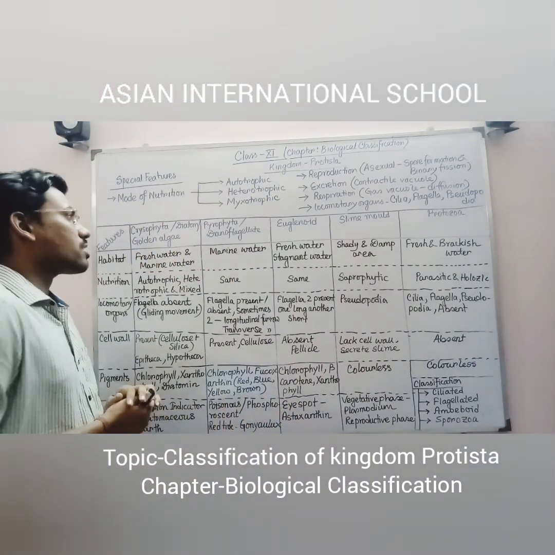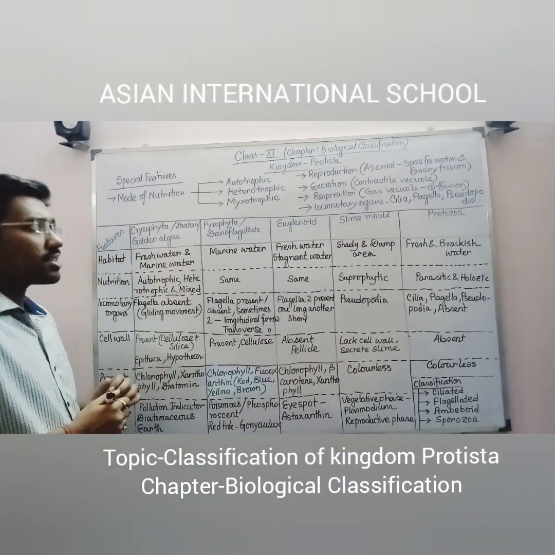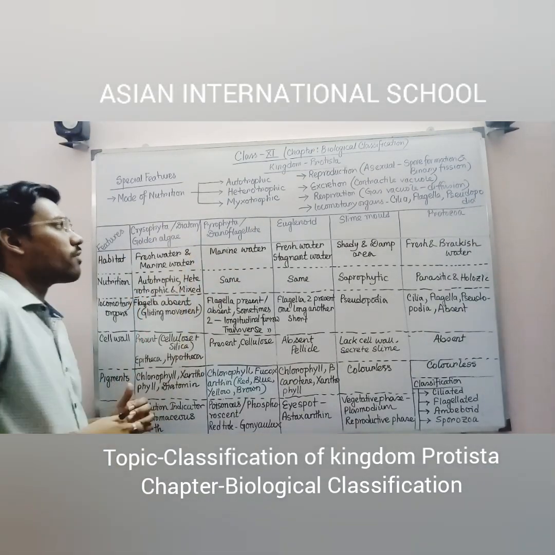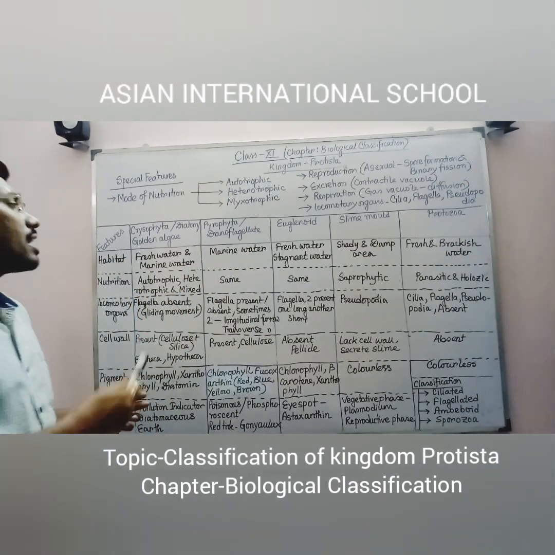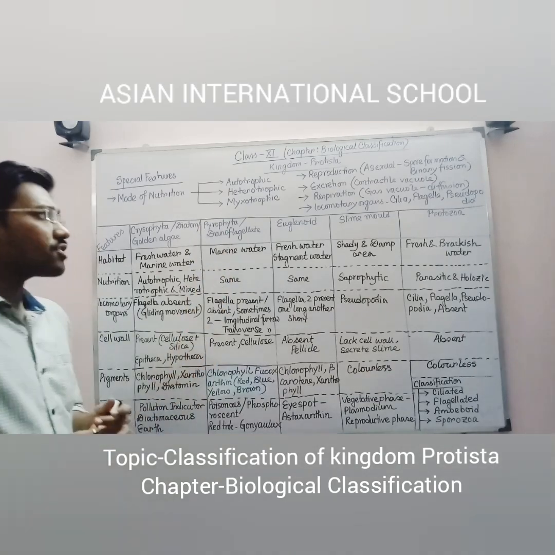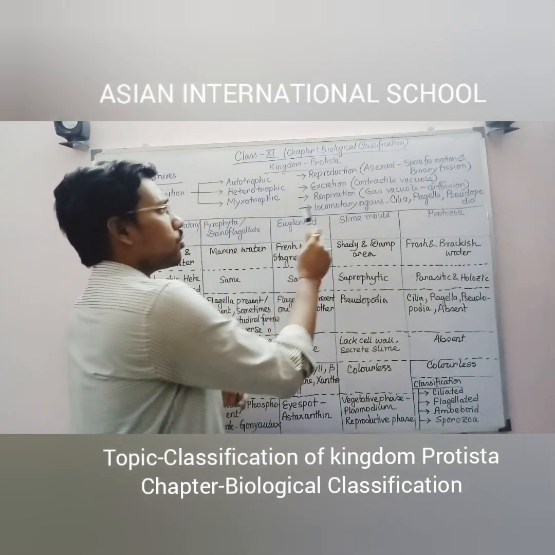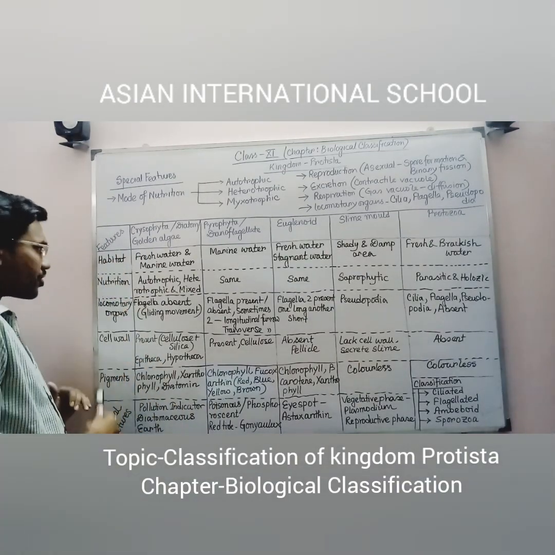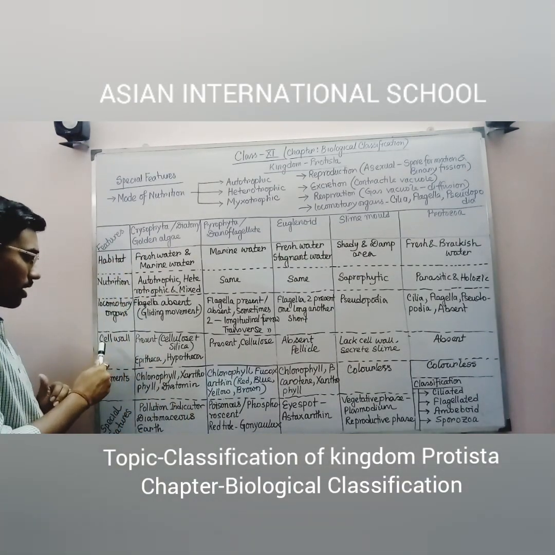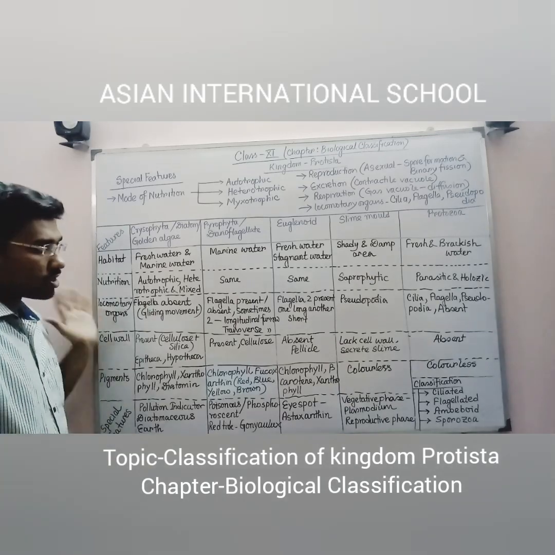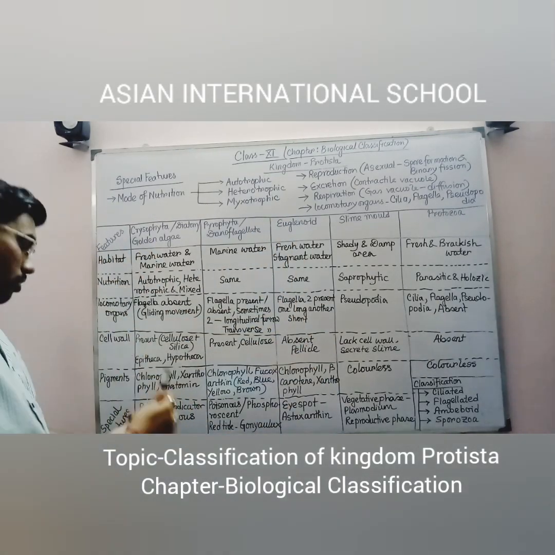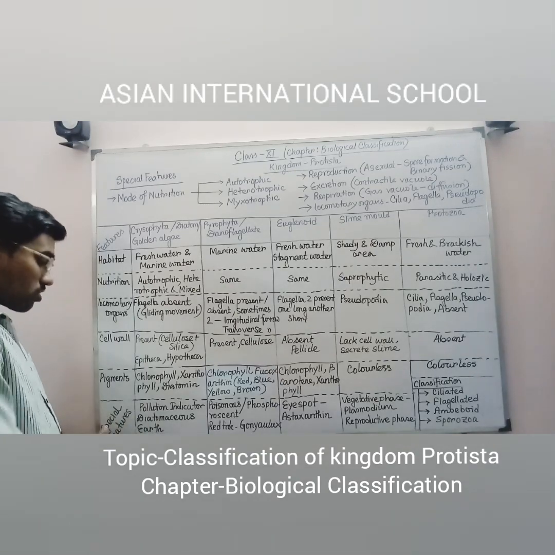After that, I have discussed the 5 different classes. The kingdom Protista is differentiated into 5 different classes. First one, chrysophyta or diatom or golden algae. Second one, pyrophyta or dinoflagellate. Third one, euglenoid. Fourth one, slime mold. And fifth one, protozoa. And according to the features, habitat, nutrition, locomotory organs, cell wall, pigments and special features, we have just categorized them into various categories. Here I am just repeating the last point again because those are the special features.